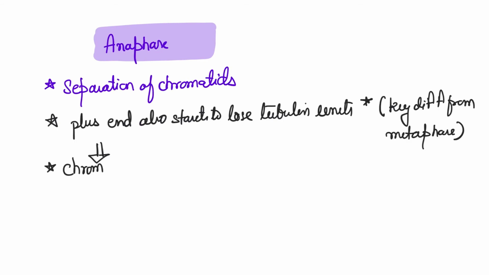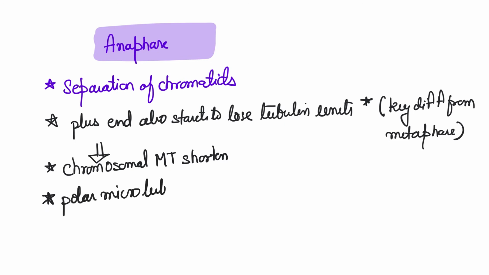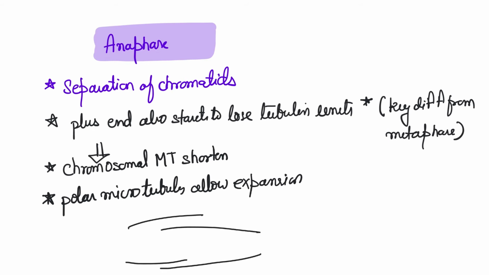Now, the third phase is called anaphase. Anaphase is when the chromatids finally separate and are directed towards the opposite poles, right? Again, the plus ends start to lose tubulin units as well, and this is a key difference from metaphase, and this is why they are finally pulled. So chromosomal microtubules shorten.